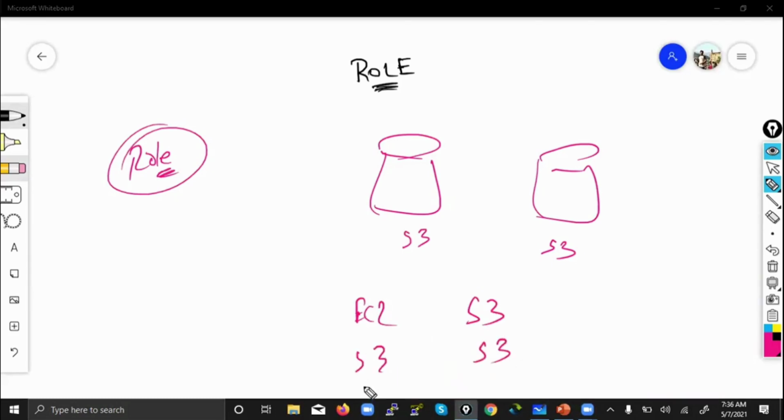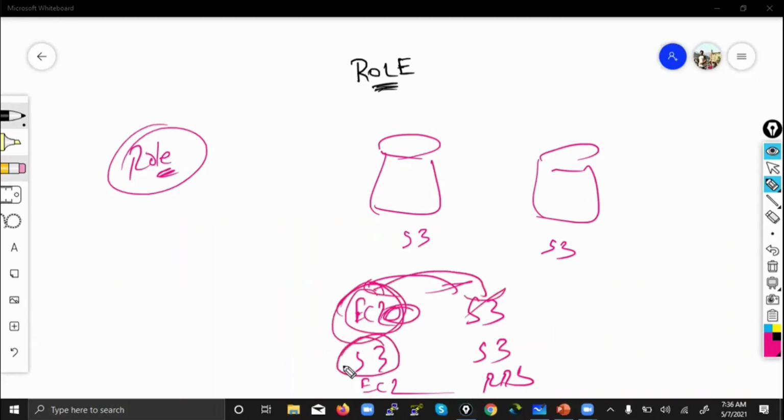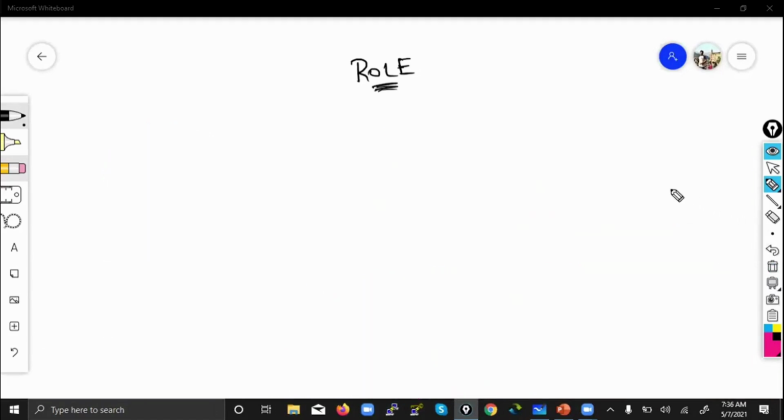You will attach a role to EC2, saying that EC2 now has the permission to access S3. Or you will create a role and attach it to S3, saying that S3 now has permission to access another service. So role means giving permission, authentication, to access one more service. It's like a definition you can say for role.